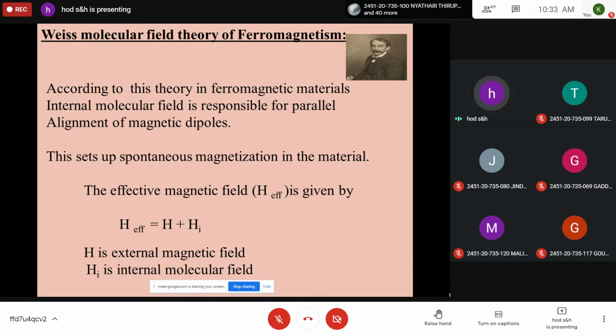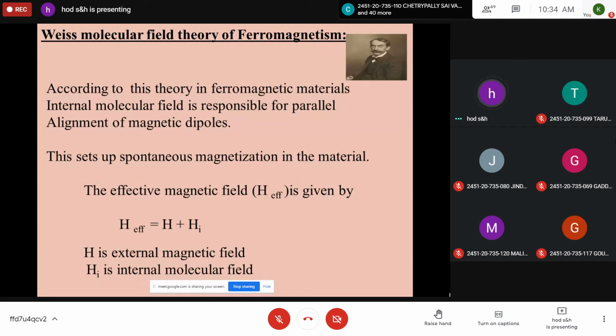And why does a ferromagnetic material behave as a permanent magnet and exhibit strong magnetic properties, and what permits a ferromagnet to exhibit spontaneous magnetization? So many theories have evolved. Among them, an important theory which is based on quantum theory is called Weiss molecular field theory. We try to explain the behavior of a ferromagnet, why it exhibits spontaneous magnetization. Here we discuss only the qualitative salient features of molecular field theory and also the expression for the magnetic susceptibility of a ferromagnetic material.